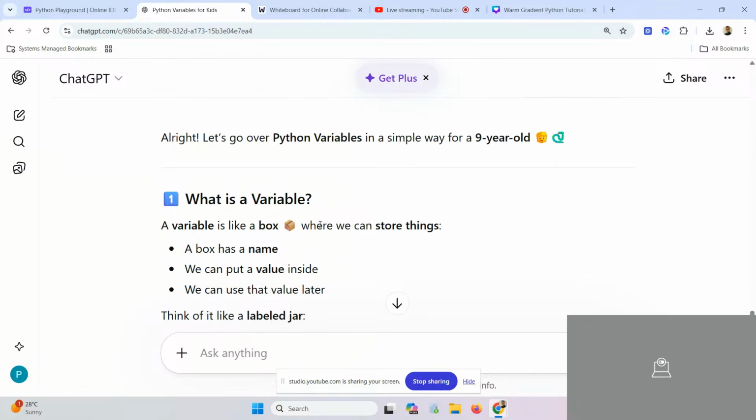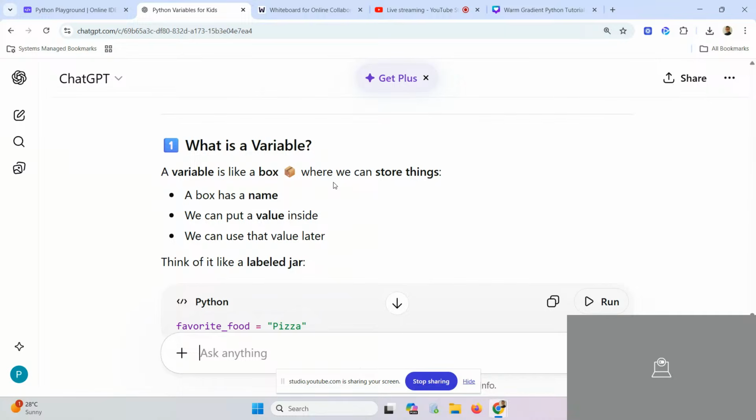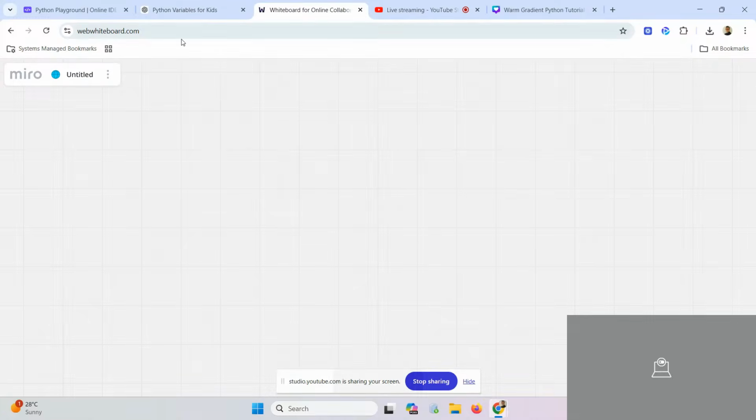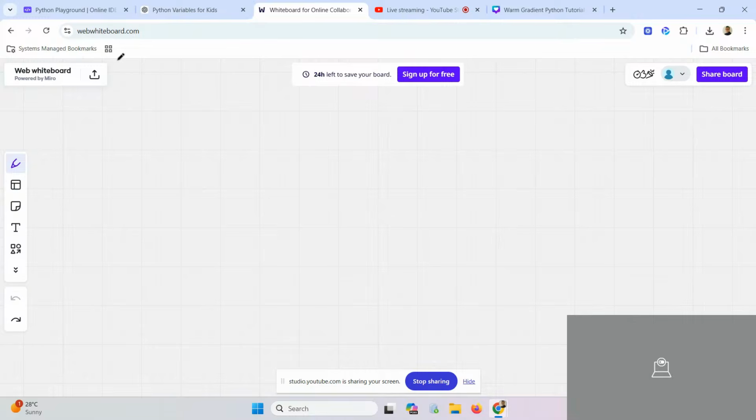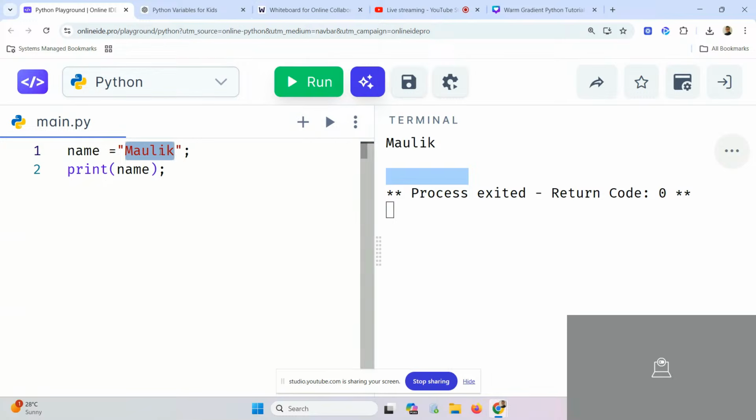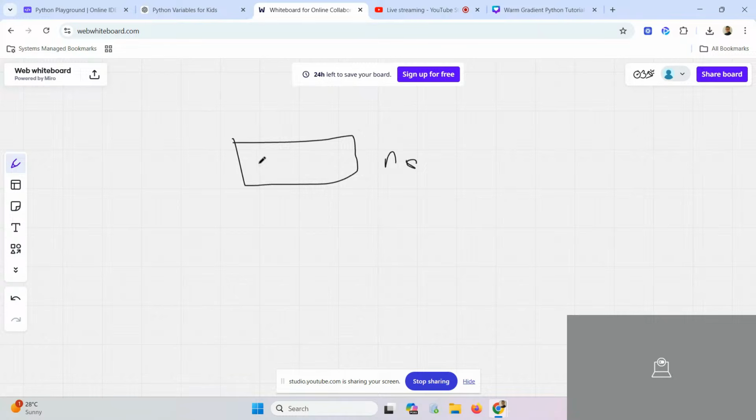What ChatGPT is saying: a variable is like a box where we can store things. Let me teach you what I mean. For example, when I wrote name equal to Maulik, in the background Python must have created a box, and then it would name that box as name. Then when I write Maulik in that, Python will go and write Maulik in that box. Understood? Are we getting my point?